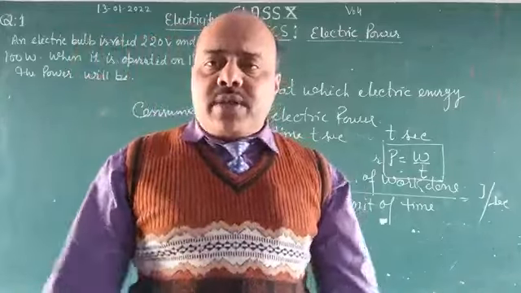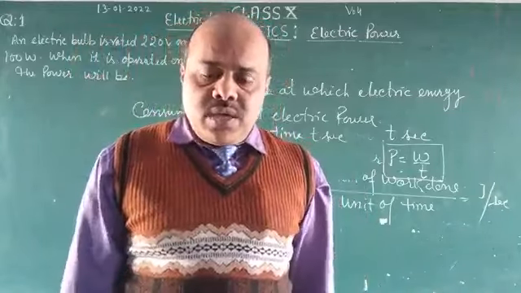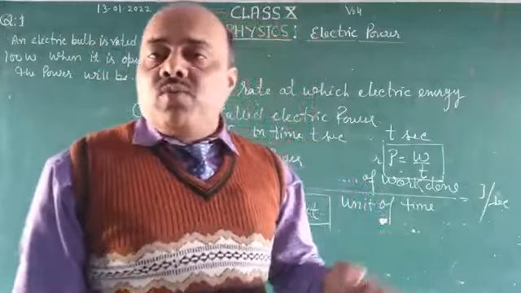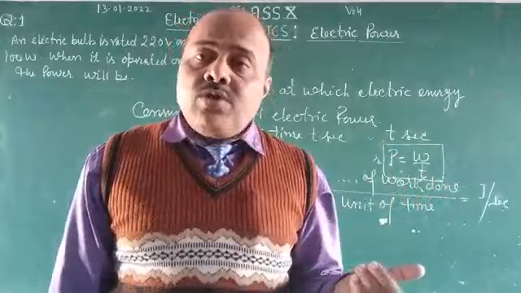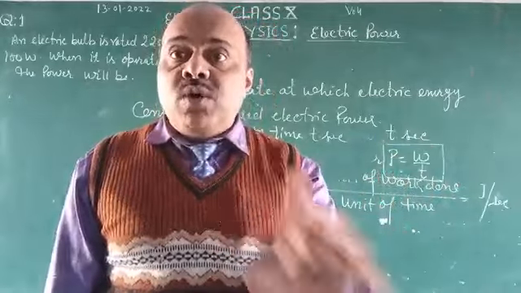The SI unit of electric power is watt. Okay, 1 watt is equal to 1 joule upon 1 second. When 1 joule of work is done in 1 second, the electric power is said to be 1 watt.